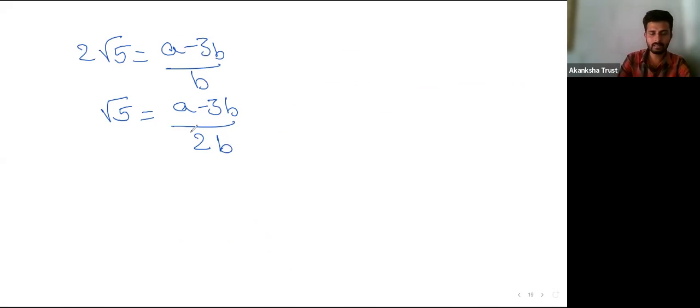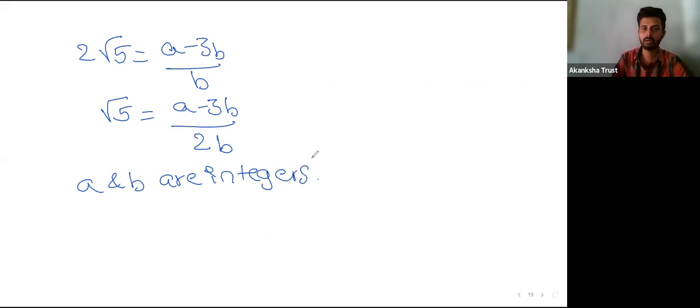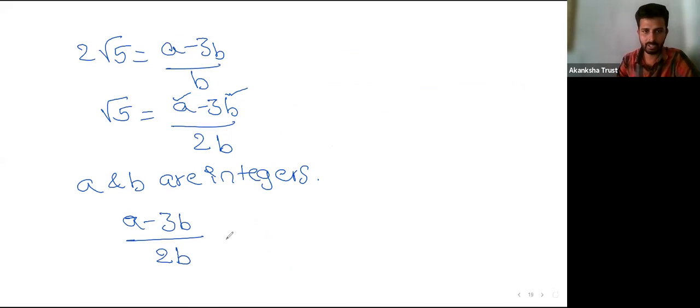So now you can see, as A and B are two integers, A minus 3B divided by 2B is a rational number.